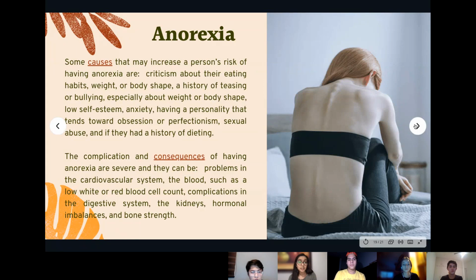The complications and consequences of having anorexia are severe, and they can be problems in the cardiovascular system, the blood, such as low white or red blood cell count, complications in the digestive system, the kidneys, hormonal imbalances, and bone strength.